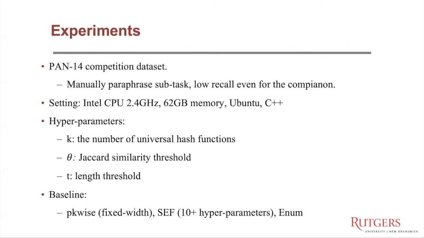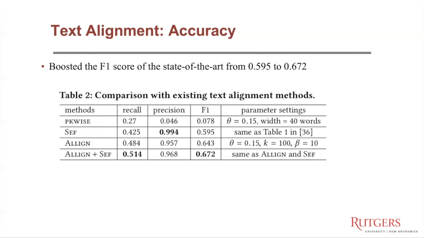And we compared with 3 baselines. The first one, pk-wise, generates only fixed-length near duplicate passage pairs. And SEF, short for seeding, extension, and filtering, is the champion method in the PAN14 competition. And it has more than 10 hyperparameters, which is hard to tune. The enum method is the brute force method. And here are the experimental results.